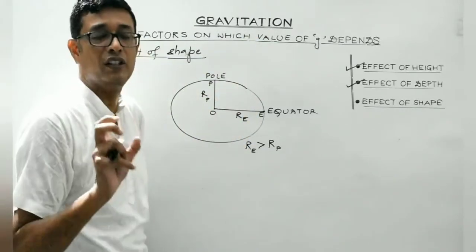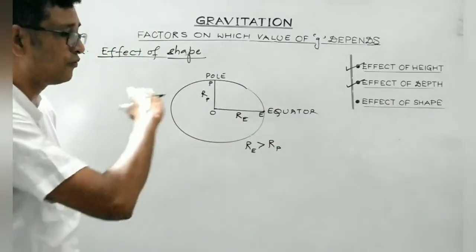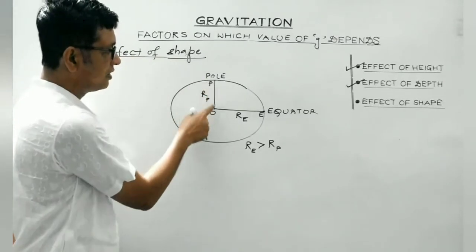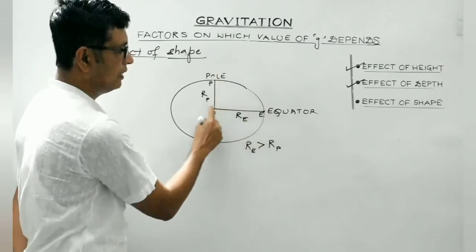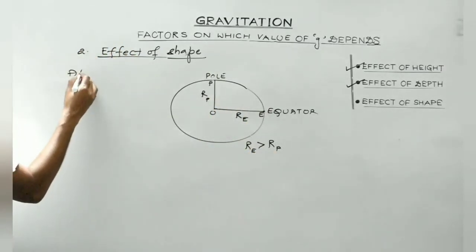But actually the Earth is egg-shaped like this. It's not perfectly spherical. It's somewhat flat. So, this distance is comparatively smaller as compared to this distance. RP is less than RE. Right? So, at the pole,